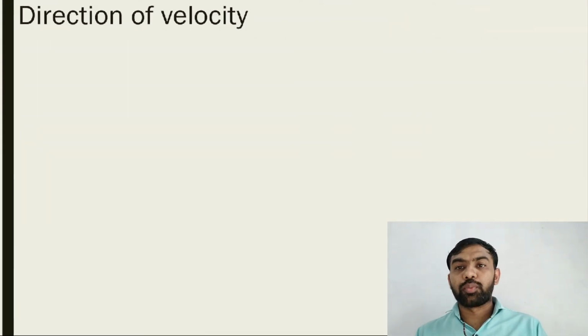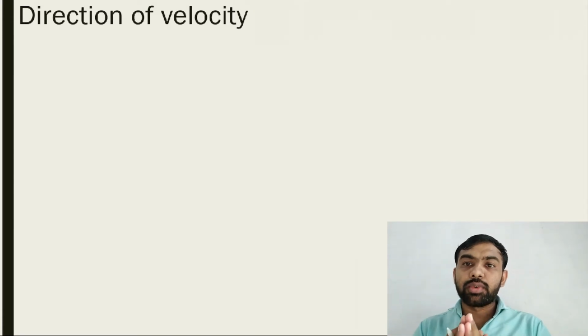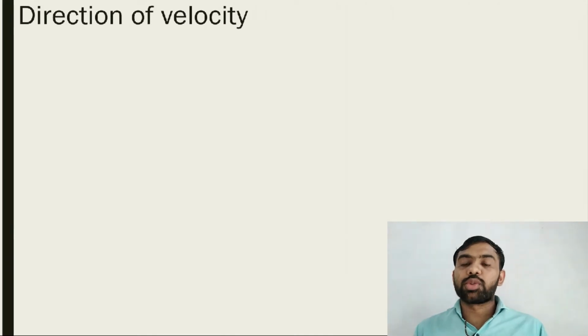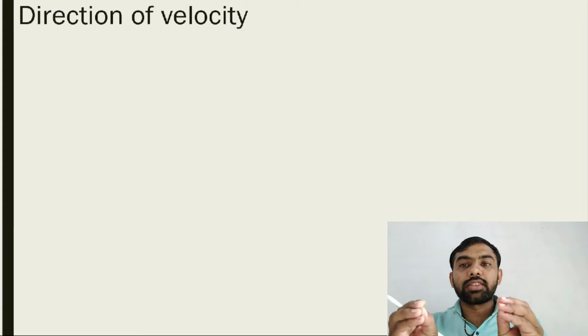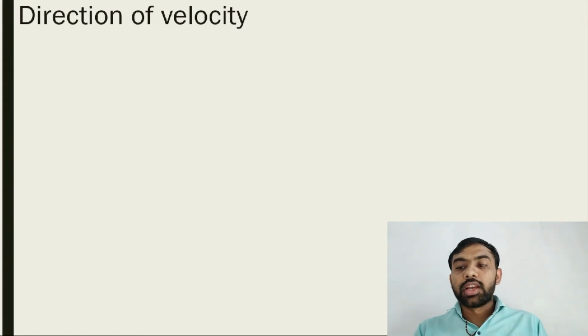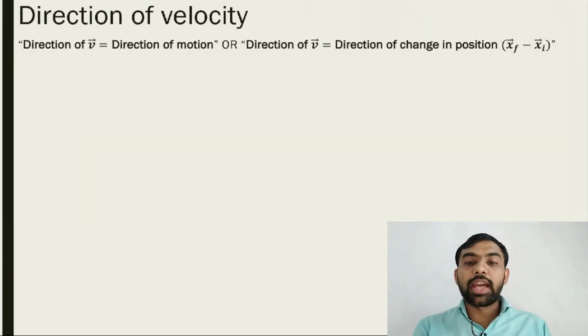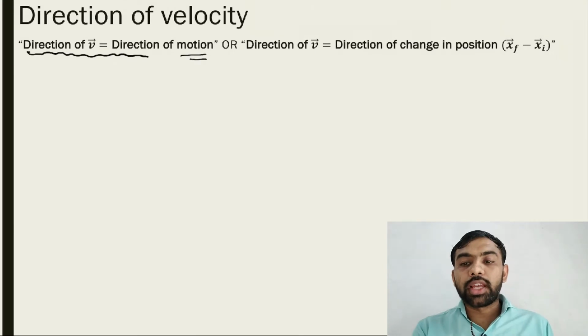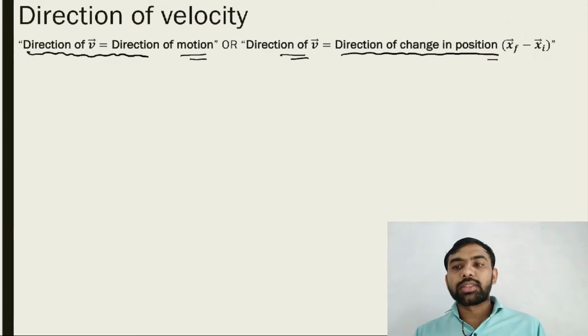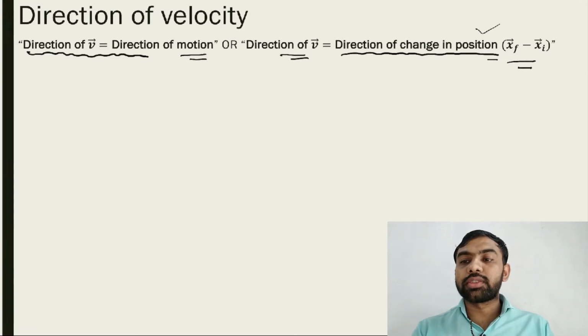What is the direction of velocity? Sometimes this type of question is asked specially: find the direction of velocity. So the direction of velocity is the direction of motion. Meaning, in whichever direction the object is moving, we give the velocity in that direction. Direction of v means direction of motion, or direction of change in position, which means x final minus x initial. Let's understand the meaning of this statement.